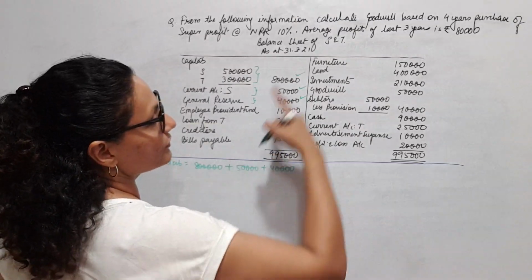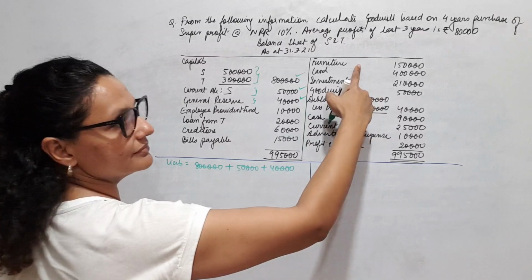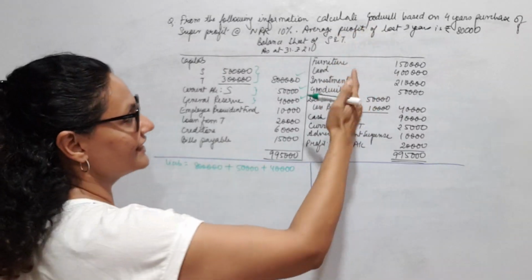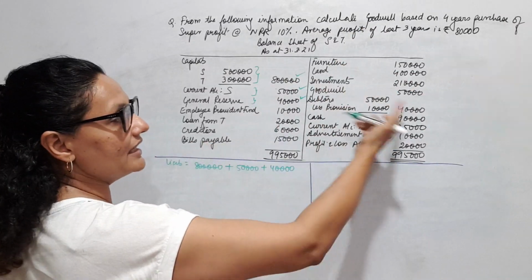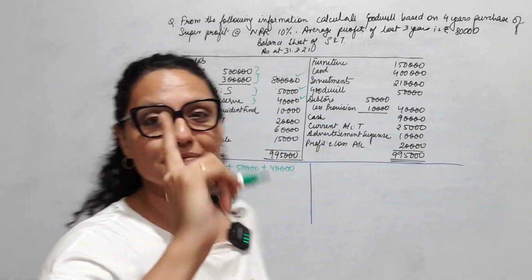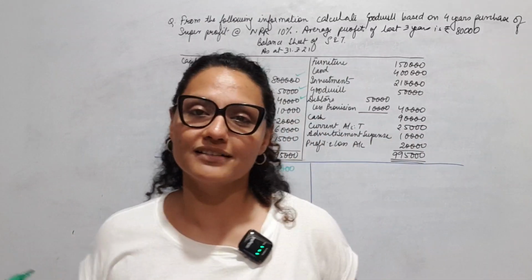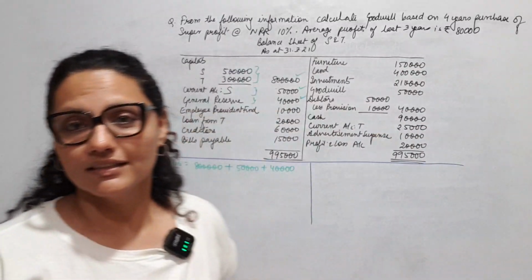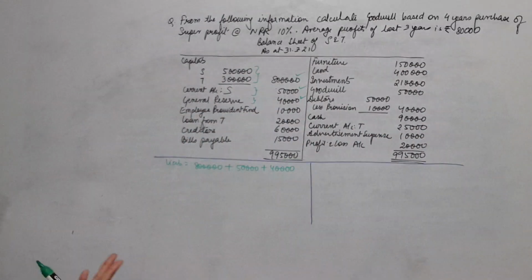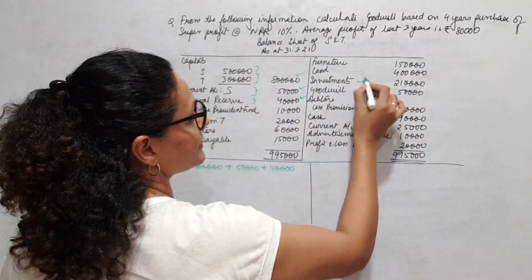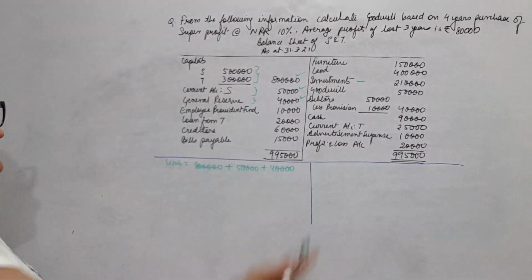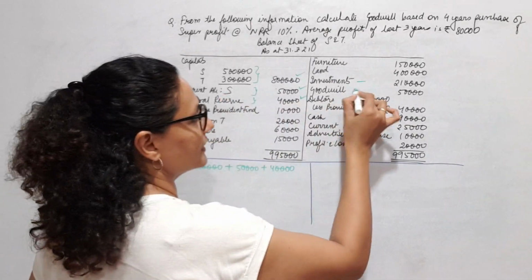We have to subtract from here. Furniture? No. Furniture is very much a normal asset. Land? No. Investments. I told you, investments, if you see, it should ring the bell. What kind of investment is this? Trade or non-trade? Not mentioned. Not mentioned meaning non-trade. So I'll have to subtract this. Goodwill, existing goodwill, subtract this.